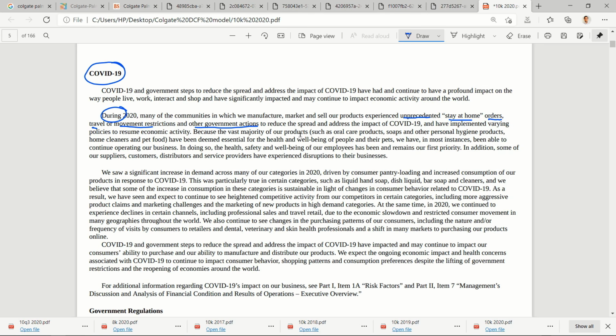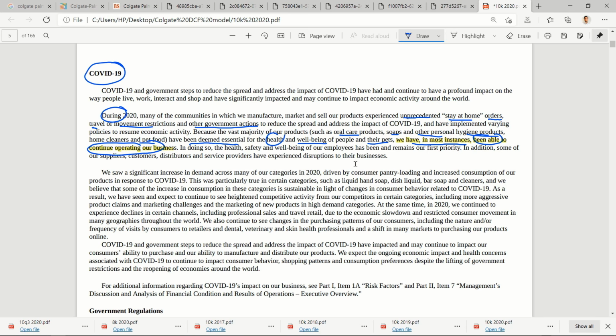Because the vast majority of our products, such as oral care products, soap and other personal hygiene products, home cleaners, pet food, have been deemed essential for the health and well-being of the people and their pets, we have in most instances been able to continue to operate our business. I think this is one of the most important things that we have read in the last 5 to 10 minutes. Their business is not much impacted by COVID.